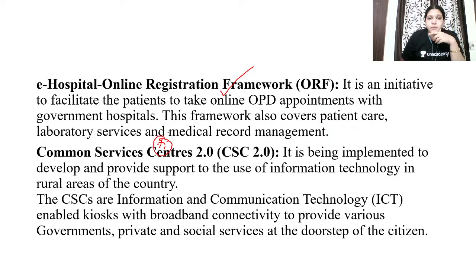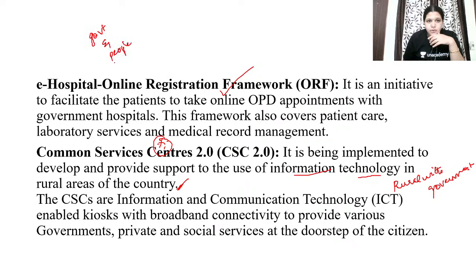One of the most important things that you should definitely mention is the common service center, because it is implemented to develop and provide support to information technology in the rural areas of the country. So this common service center is connecting rural areas with government, because the most important part of good governance is reducing the distance between the government and people.